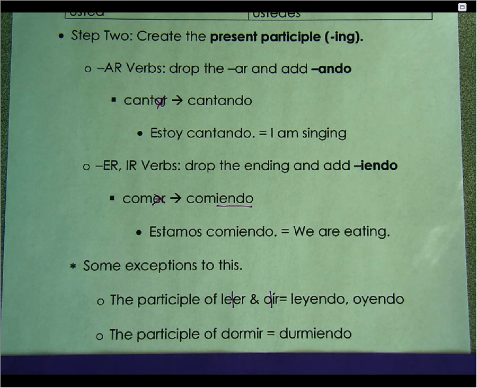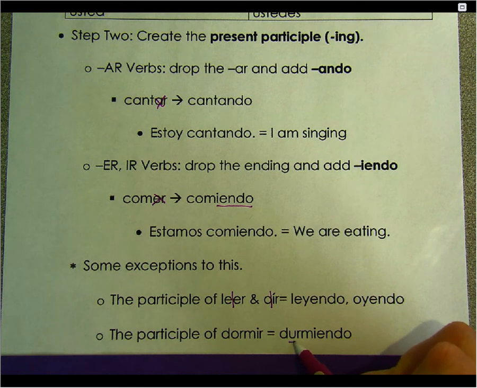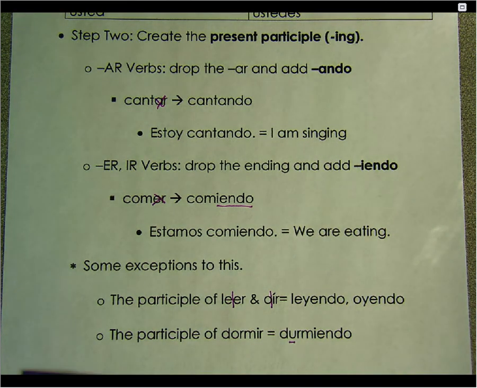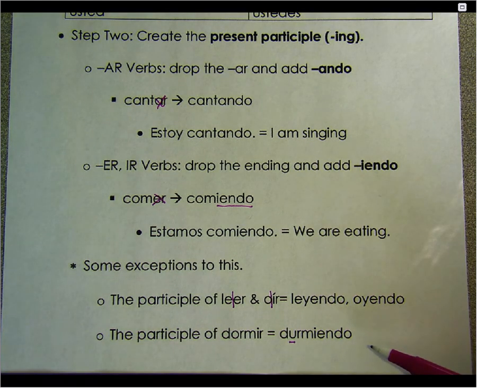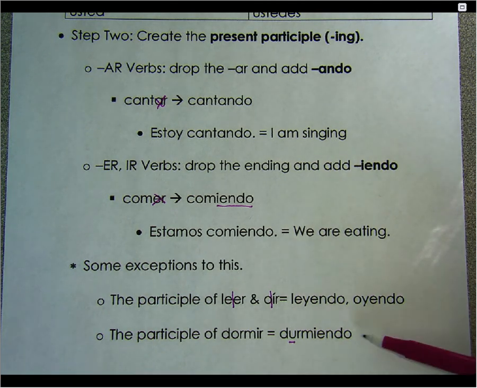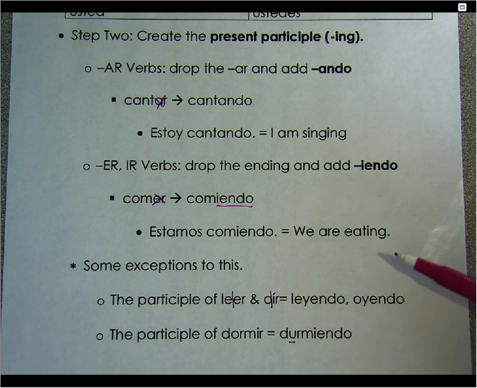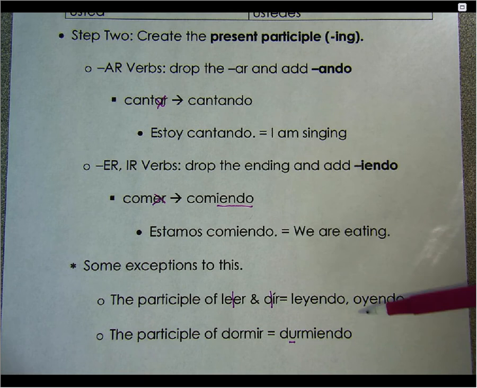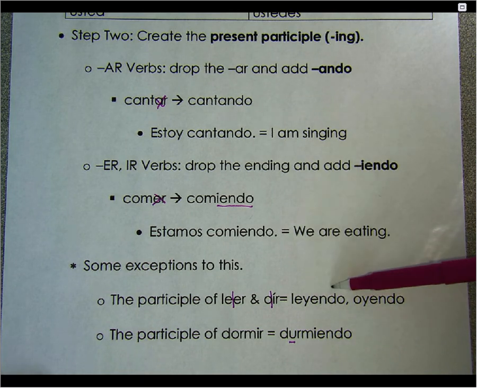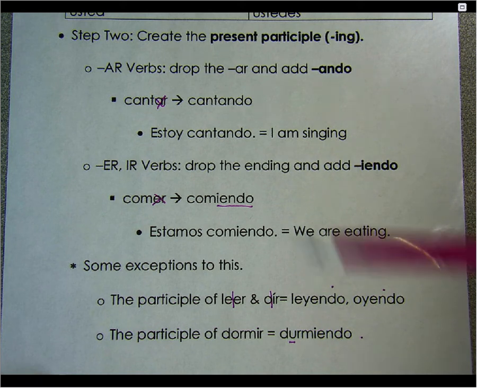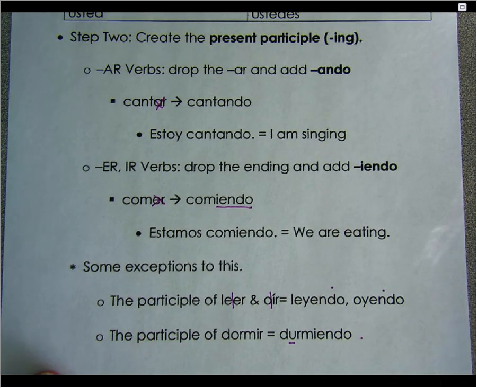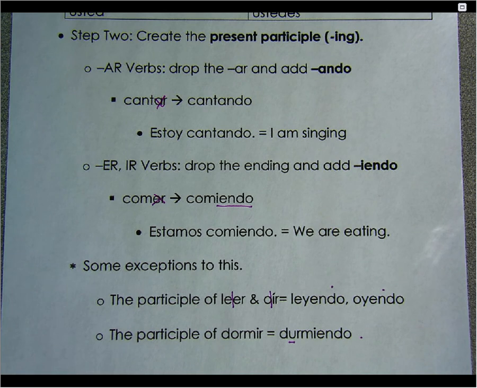Okay, and then the participle of dormir is irregular, the O changes to U. And that's something we're going to learn more extensively in Spanish 3. But there are IR stem changing verbs in the preterite tense. So if it's a stem changer, the participle gets that stem change as well. Again, you don't need to know the rule behind it this year. You just need to know the irregulars, leyendo, oyendo, and durmiendo. But I do like to just include the explanation of why. All right, so now that we know that, we are going to go ahead and start practicing using it.